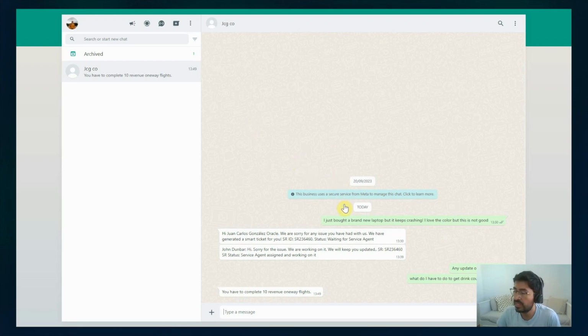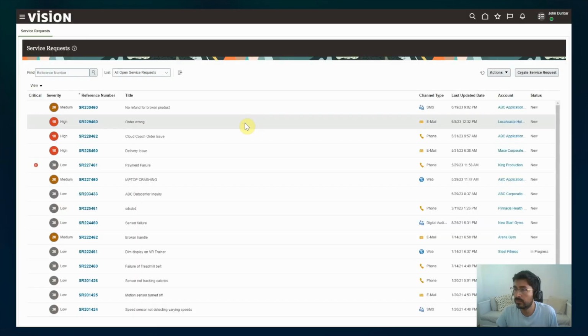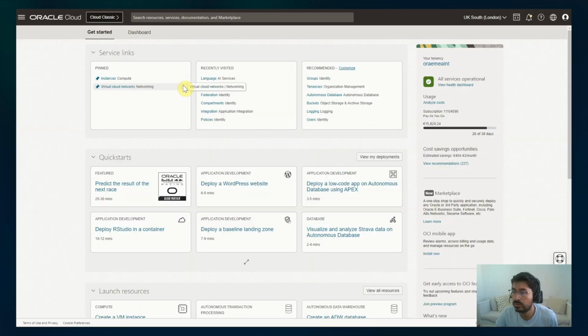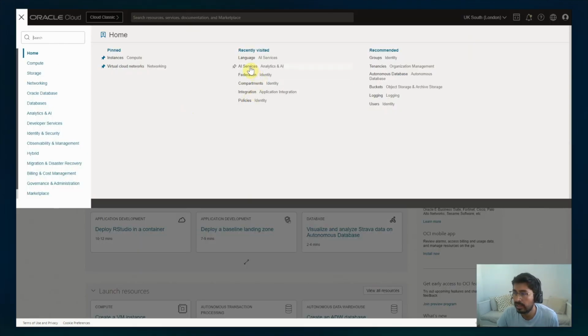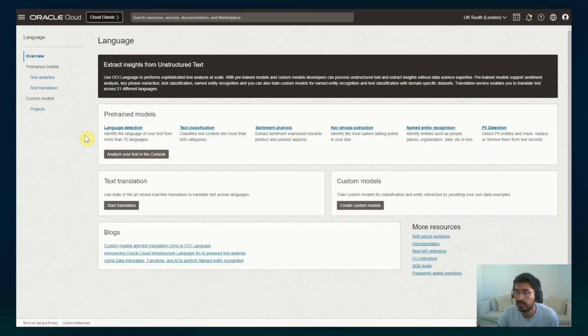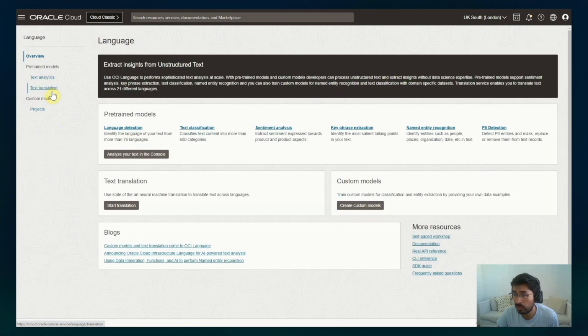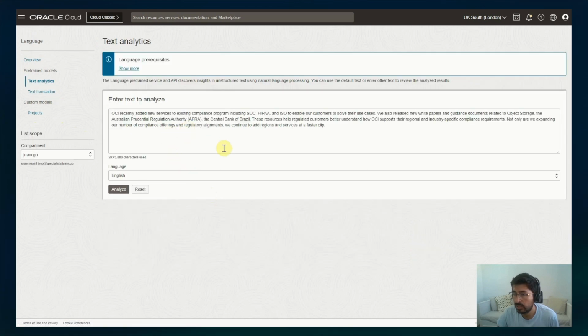So let me show you how this works. Let's go to our Oracle Cloud portal. One of the things that I wanted to show is how the language service works for the creation of the ticket and the custom text classification model. So in the end, I'm using the pre-trained model, the sentiment analysis is a pre-trained model. So you already have a playground that you can use to analyze the text.